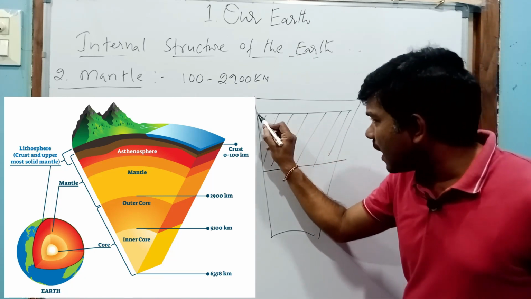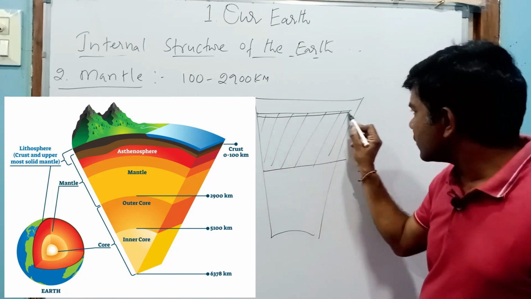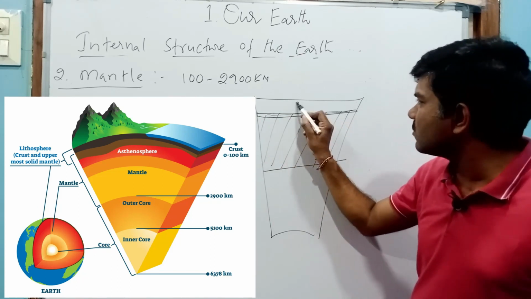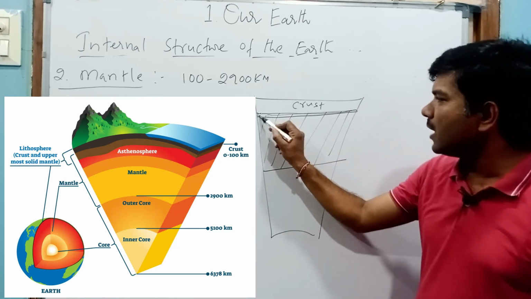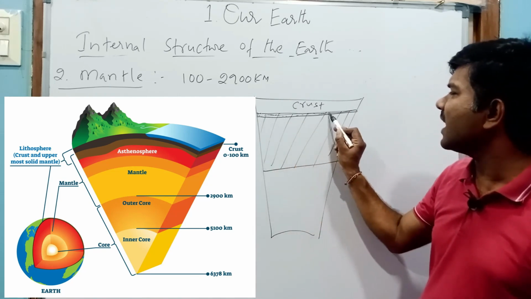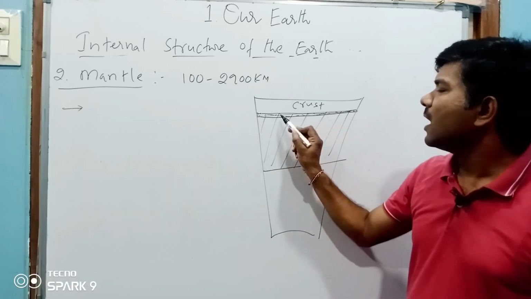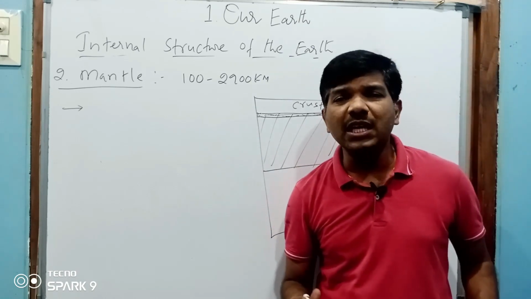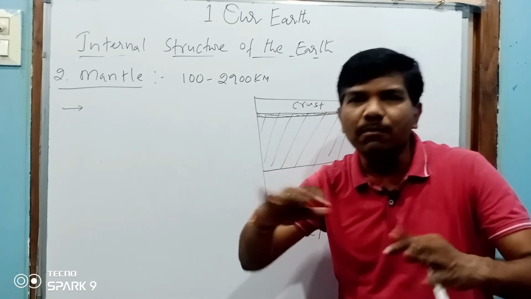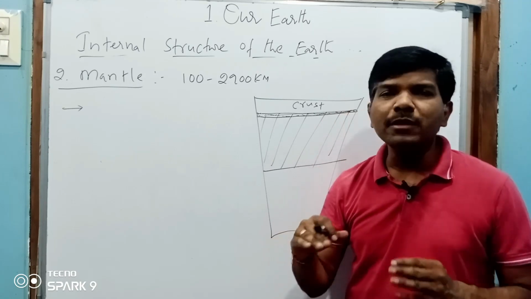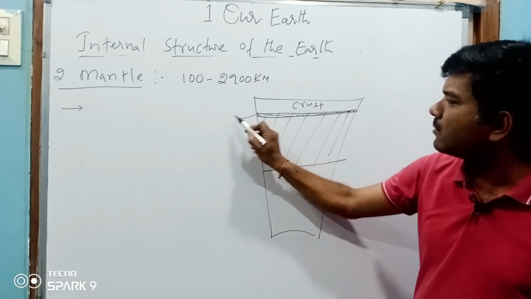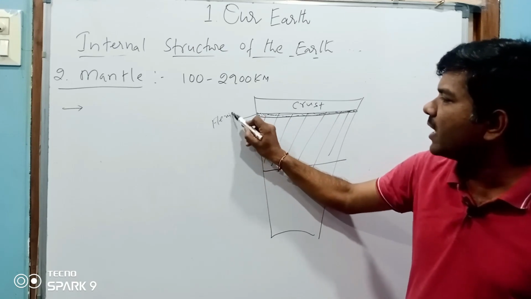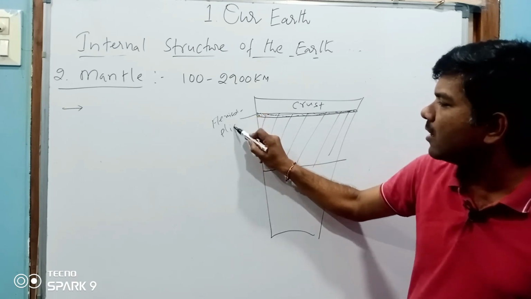This part is called the upper layer of the mantle. The upper layer of the mantle is pliable. Pliable means what? Flexible. So this is very flexible or pliable.